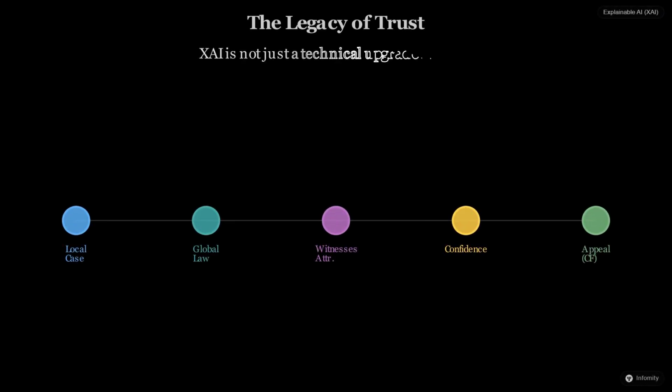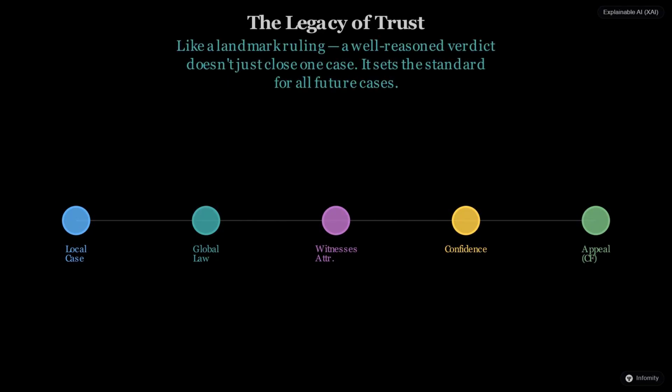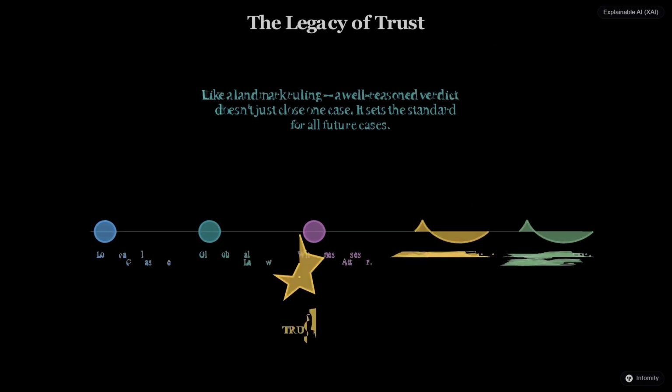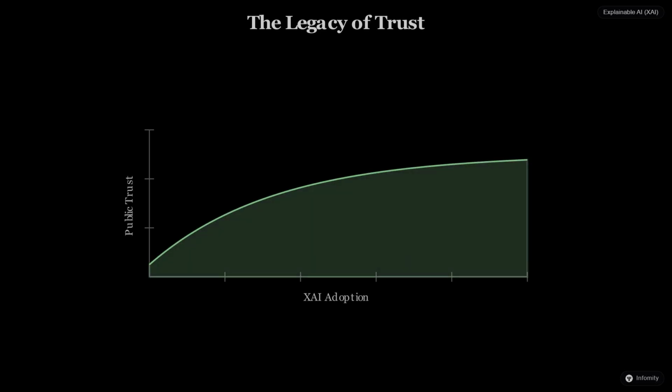Explainable AI is not just about technical metrics, it is about building a legacy of trust. By treating machine learning like a transparent courtroom, we move away from blind obedience and toward informed collaboration. We have seen how local cases, global laws, witness importance, and the right to appeal all work together to make complex models human-readable. When an artificial intelligence can explain its why, it stops being a mysterious black box and starts being a reliable partner in our decision-making.